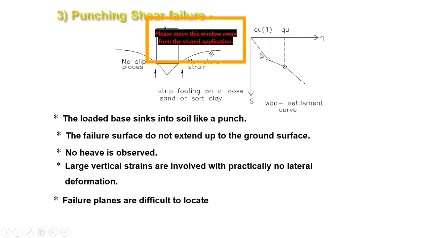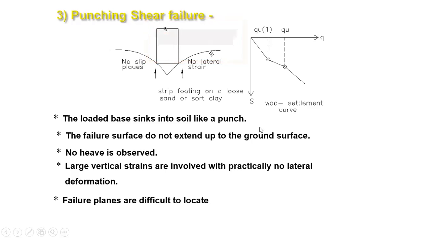And this line is very stiff compared to the local shear failure. It just goes like this. Punching shear failure means there will be no heaving on both sides. It will just go inside the soil. It's like a small amount of fluid of high viscosity and you are punching something inside it. It will just penetrate. There will be no effect on the side.